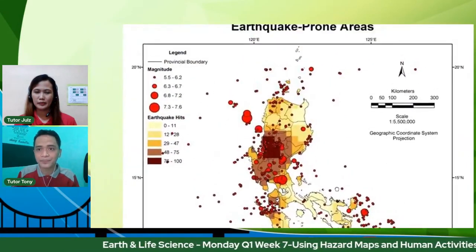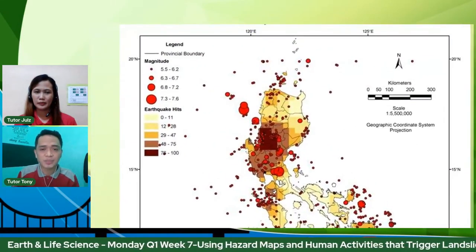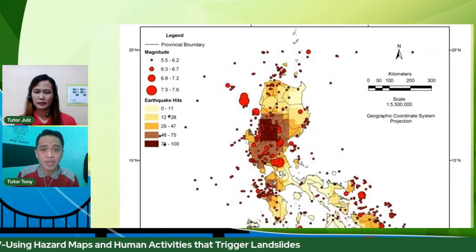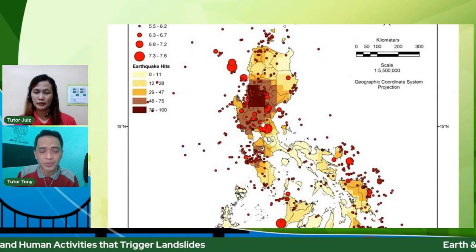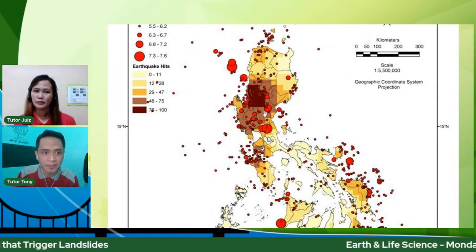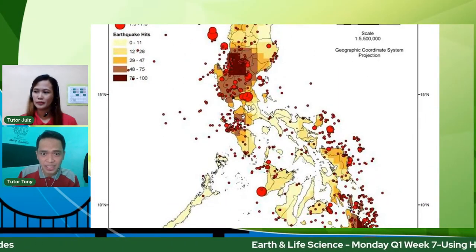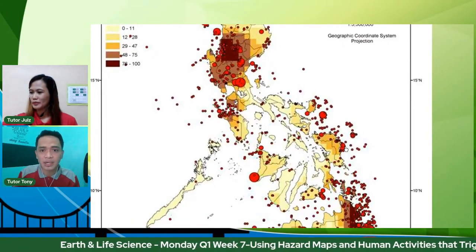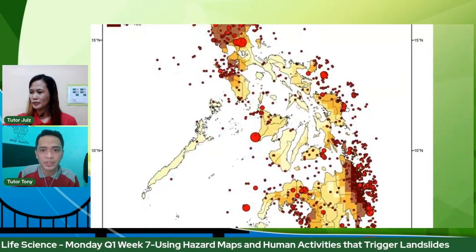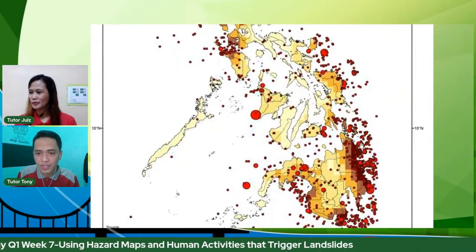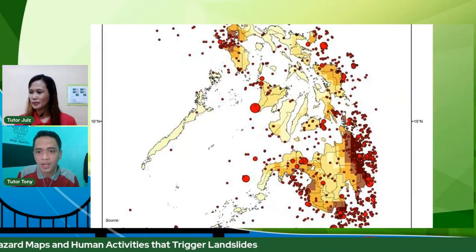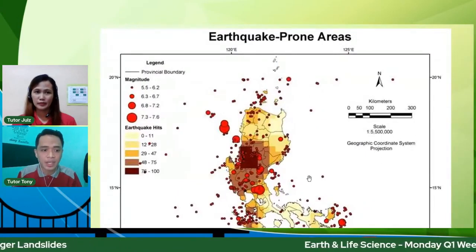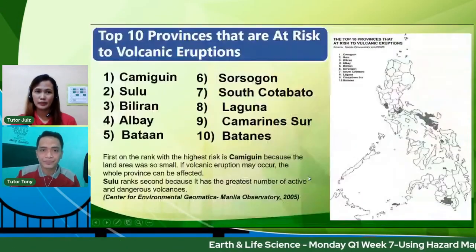And if you would notice, it agrees with our previous map kanina, 'di ba? Nandito yung mga earthquake-prone areas, our top 10 nandiyan, kaya napaka-dark ng color diyan. And of course, kapitbahay nila ang Pacific Ocean, kaya they are experiencing earthquakes. And nandito of course yung ating kaninang dalawang Mindanao provinces. So again, that's your earthquake-prone areas map.